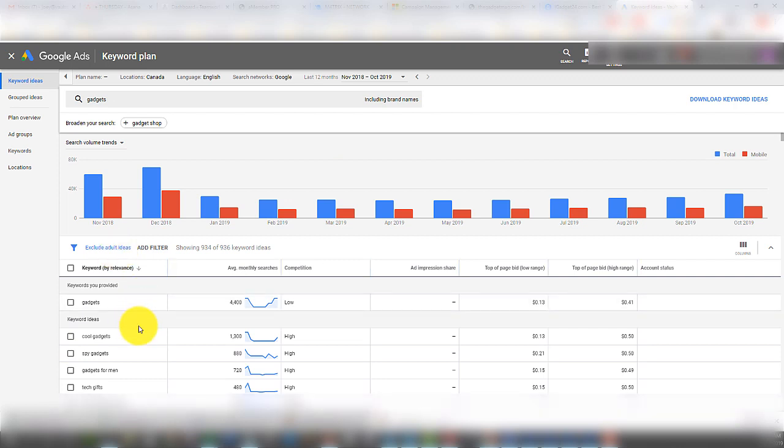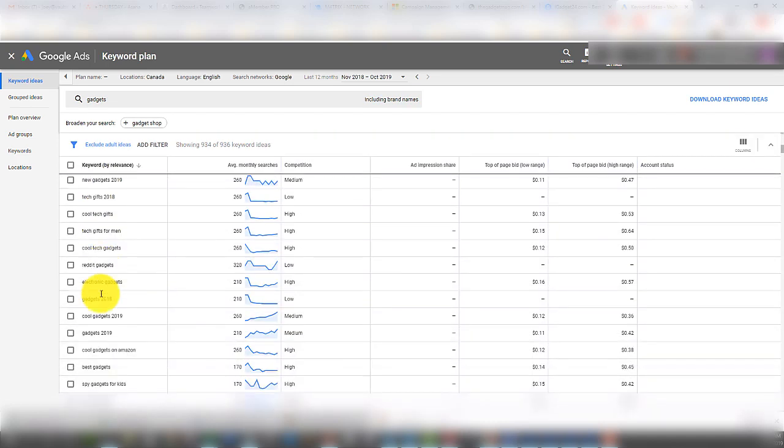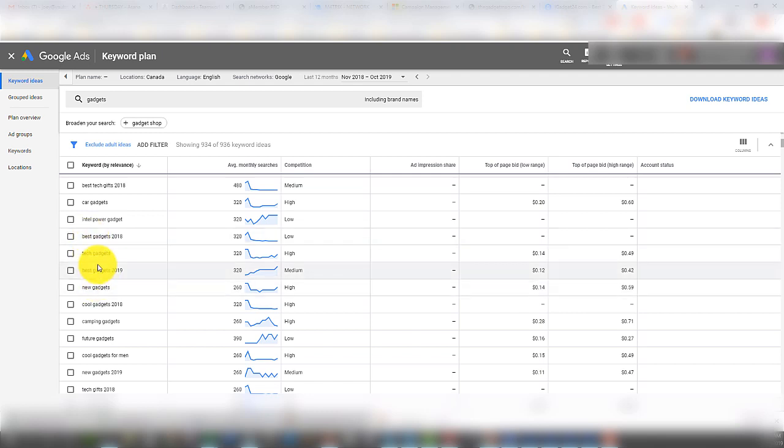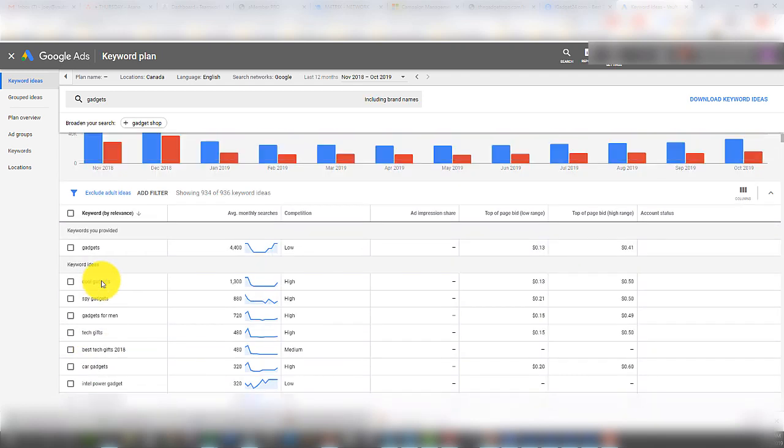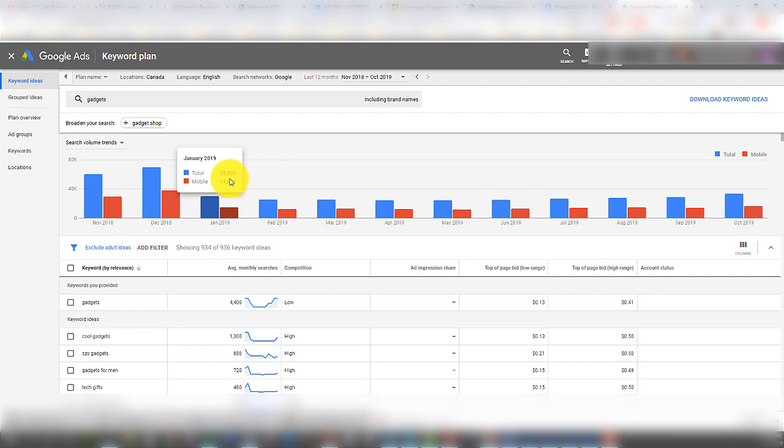I don't need to target the keyword Black Friday because people aren't searching Black Friday. I mean, they are, but all the affiliates, all the people selling stuff are probably going to be targeting the word Black Friday. What I want to actually target are the keywords of the things that I'm selling. So let's look. You can see all of these cool gift ideas. These are gadgets, best gadgets 2019. These are all keywords that I can use to target in my Bing ads campaign.